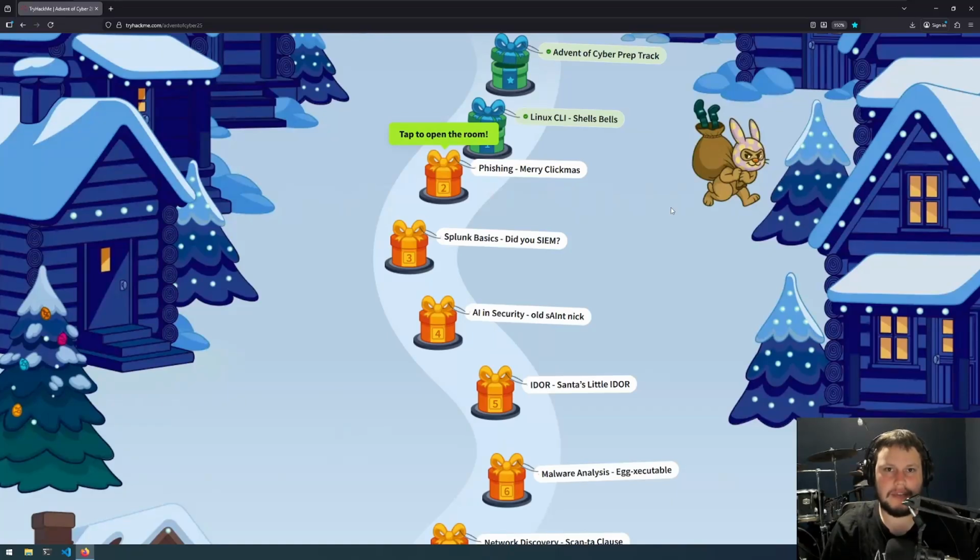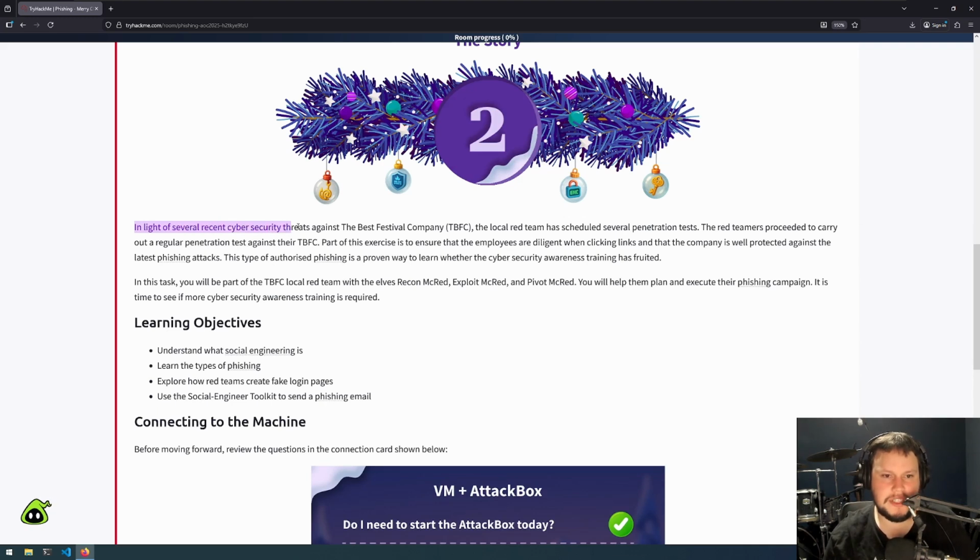This is day 2 of Advent of Cyber 2025, and this challenge is called Phishing. Merry Clickmas. In light of several recent cyber security threats against the Best Festival company, the local red team has scheduled several penetration tests. The red team has proceeded to carry out a regular penetration test against the TBFC.